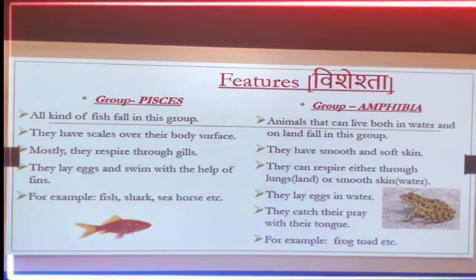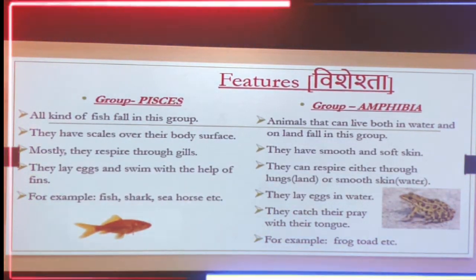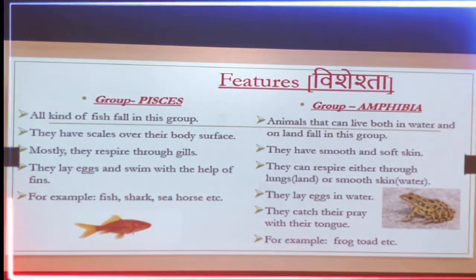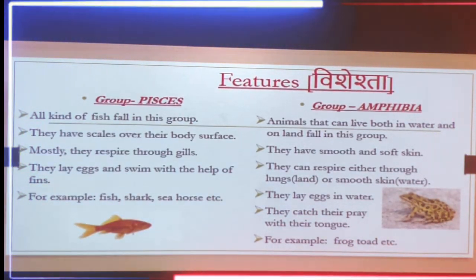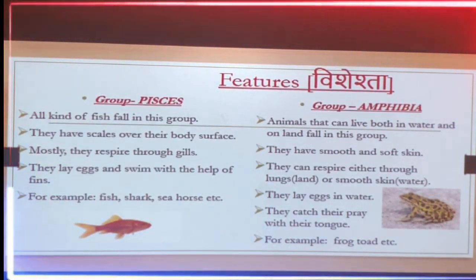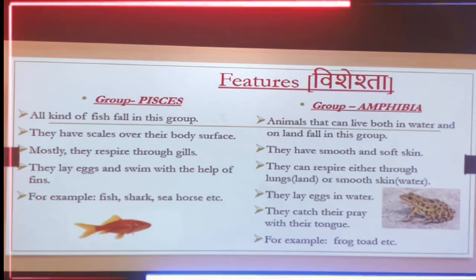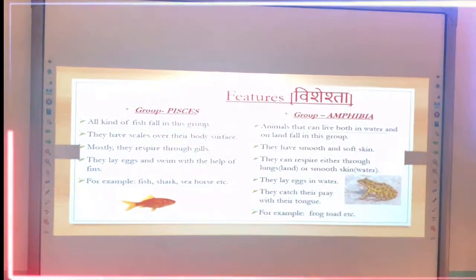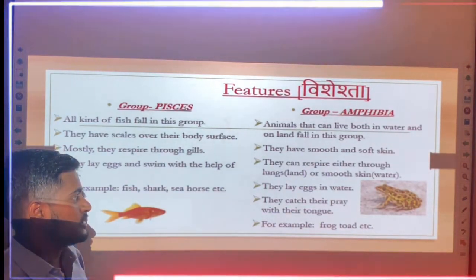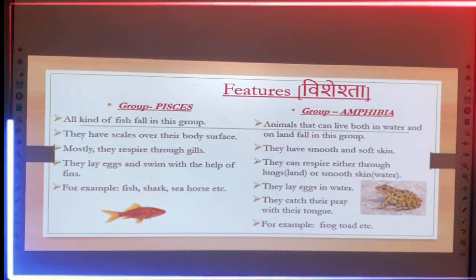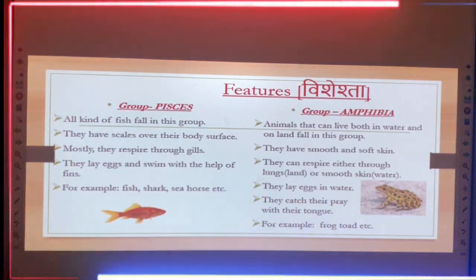It means that they have two types of respiratory organs: lungs and smooth skin. If the frog is present inside the water, then it respires through the smooth skin, and if the frog is present on land, it respires through the lungs. They lay eggs in the water and catch their prey with the help of their tongues. You can take the example of the frog and the toad.